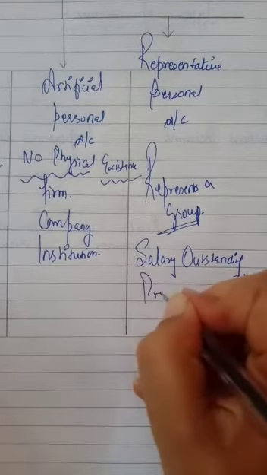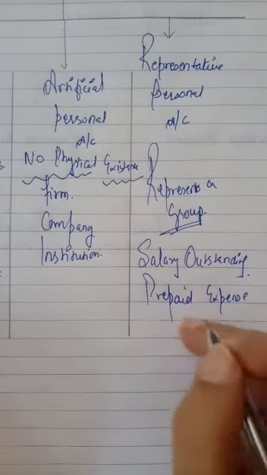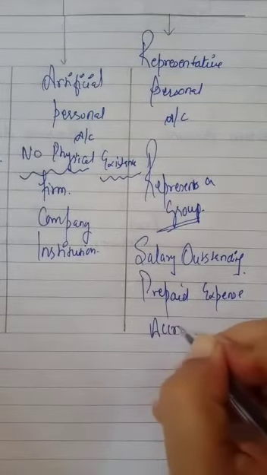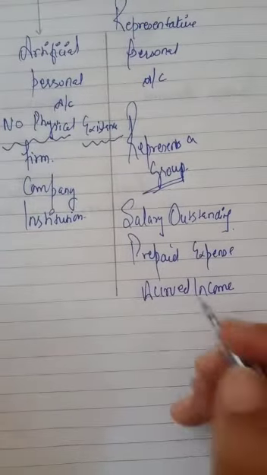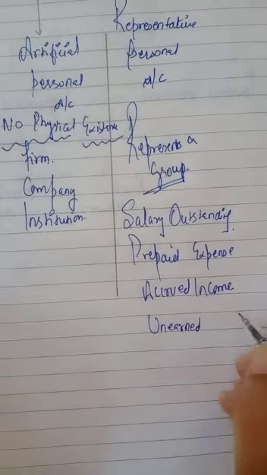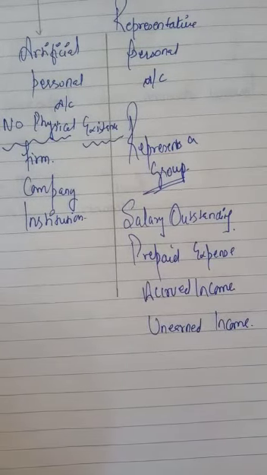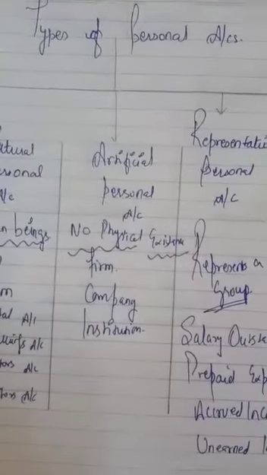Like prepaid expenses: whatever expenses you have paid in advance, it represents those expenses. Accrued income means you have earned but not received. This is a group. Unearned income means you have received in advance. You have not done the work so far, but you have received that amount in advance. So these are the types of personal accounts.